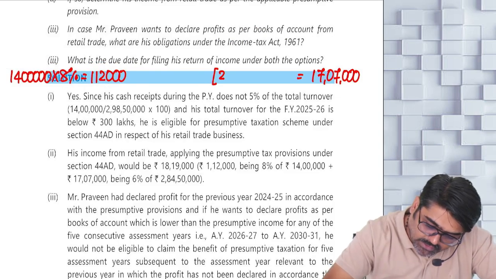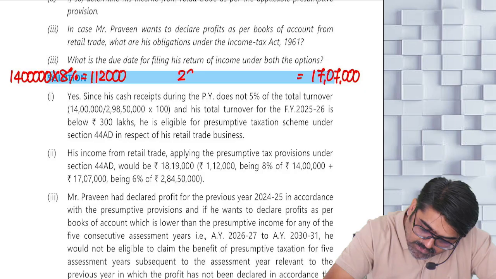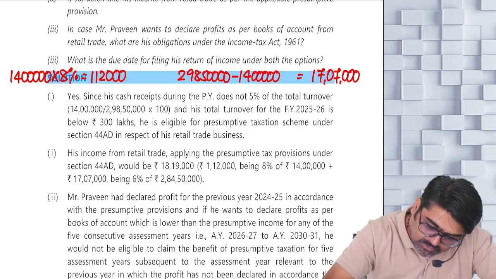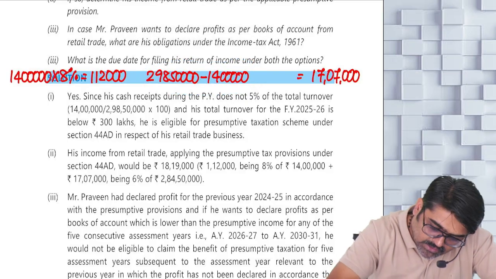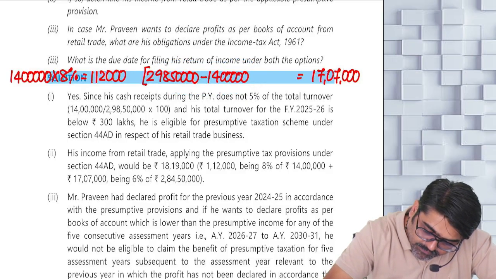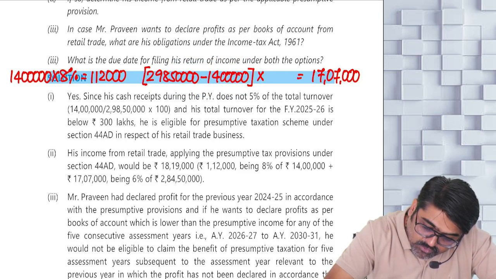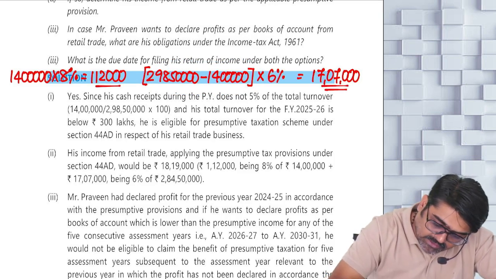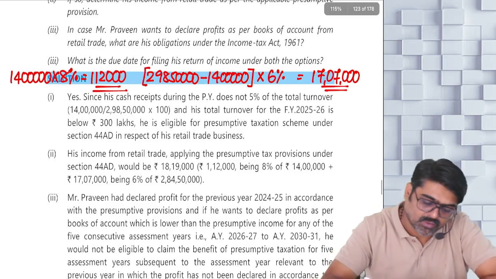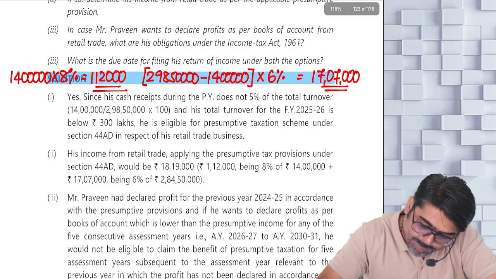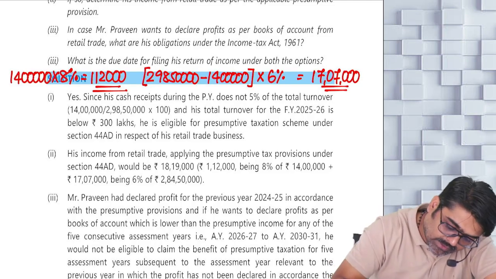So first you take 2 crore 98 lakh 50,000 minus 14 lakhs. And for this you are going to calculate how much? 8%. On this you are going to calculate 6%. 6% is this much and 8% is this much. Both taken together.